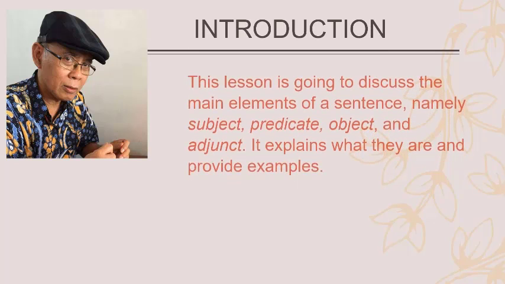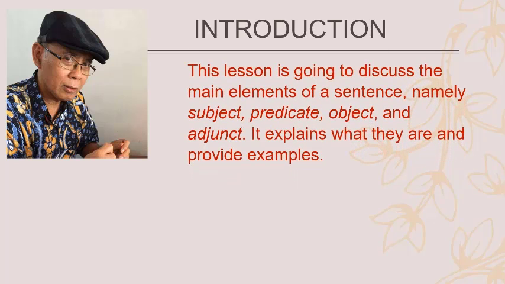In this video, I'm going to talk about the elements of a sentence, the main elements of a sentence, namely subject, predicate, object, and adjunct. Subject and predicate are essential elements of a sentence. Every complete sentence in English should have a subject and a predicate. A sentence may also have an object, but that's not a must. It depends on the verb. In this video, I will also give examples of the types of subject and the types of predicate.